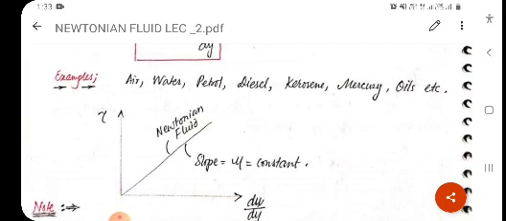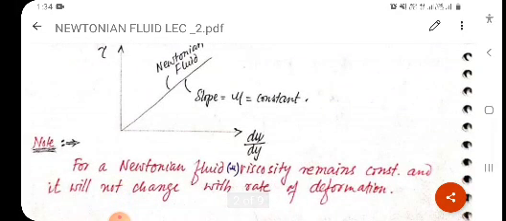The slope, which is mu, will be constant. This graph is showing a Newtonian fluid. Now, a very important point, that is the note points. For a Newtonian fluid, viscosity remains constant and it will not change with rate of deformation.